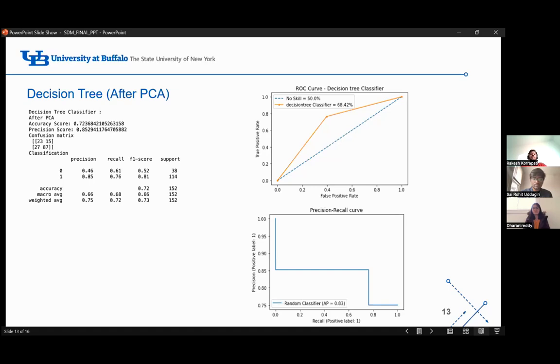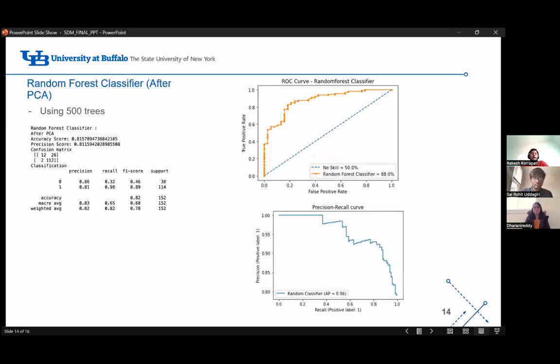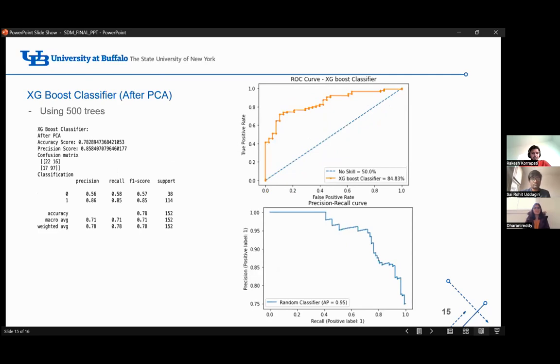Now, if we have a look at random forest classifier after PCA, we are calculating random forest classifier for 500 trees. The accuracy score is 0.81 and the precision score is 0.81. And the ROC and precision recall curves are as follows. And if you have a look at XGBoost classifier, the accuracy score is 0.78 and the precision score is 0.85. And the following are the ROC curve and the precision recall curve. Now my friend Rohit will take over.